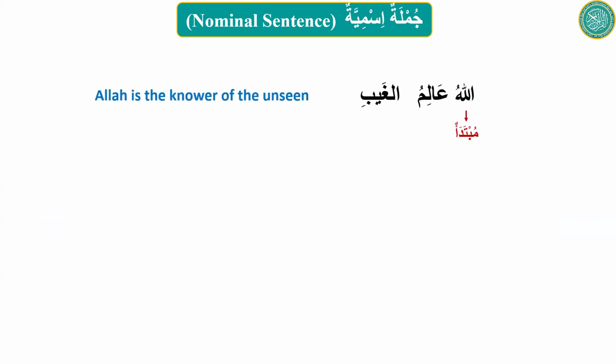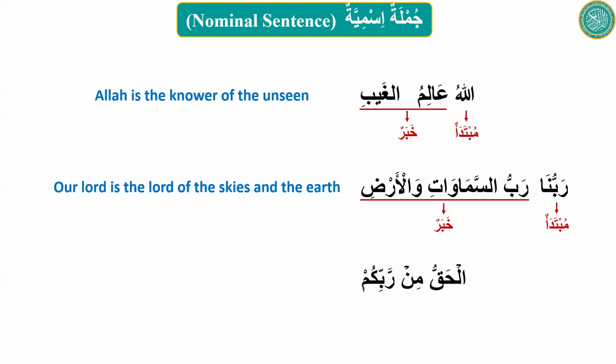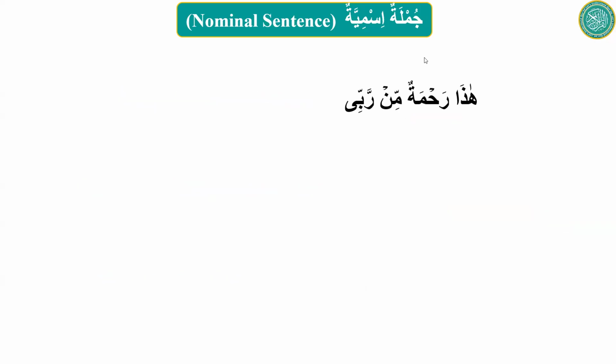Then we went over this slide yesterday, so I will not go over this again. What we did was we labeled different parts of the sentence. Today we have a new sentence. The task is to find what is a mubtada, what is a khabar, and what is a muta'alliq bil khabar. We have to go word by word, first find the meaning of each word, make a sentence in English, and then label this ayah.